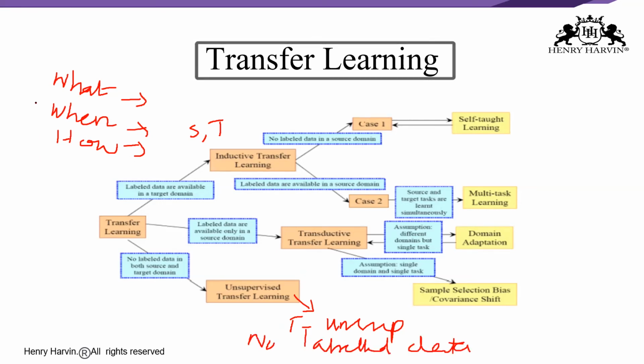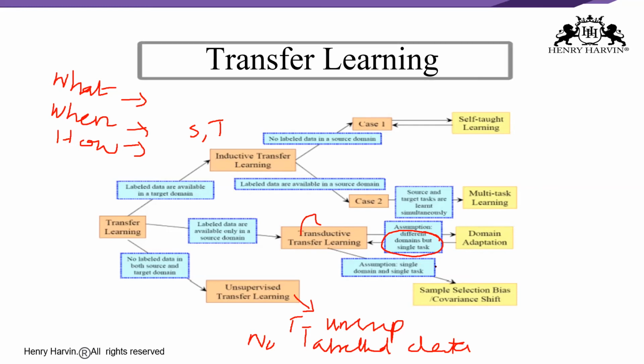The next one is transductive transfer learning. Here there are similarities between the source and target tasks, but the domains are different. The source domain has a lot of labeled data, while the target domain has none.